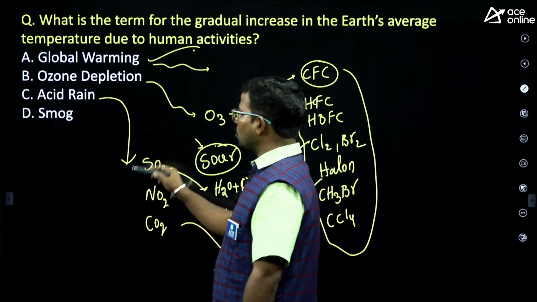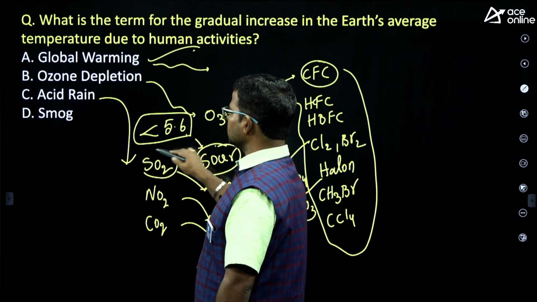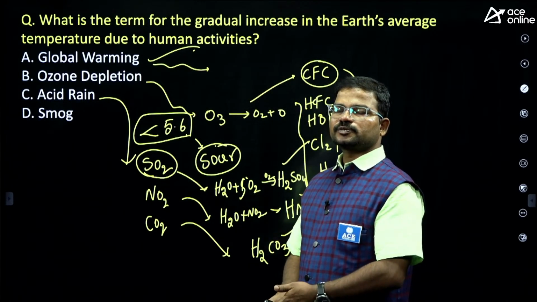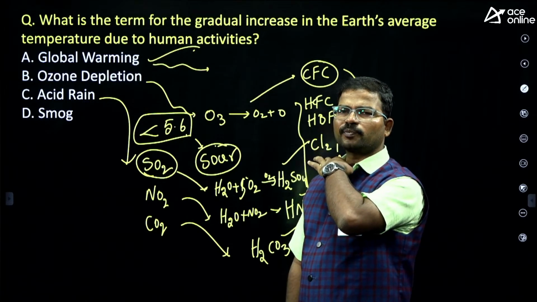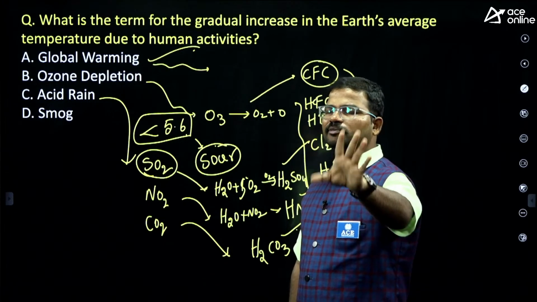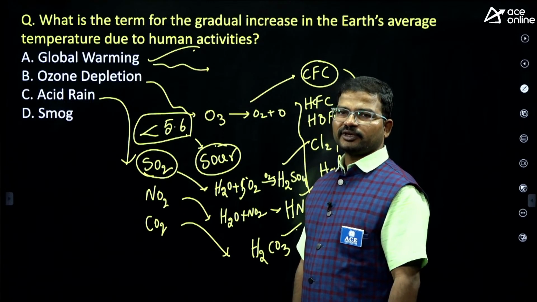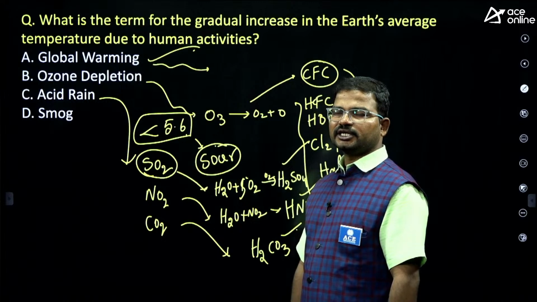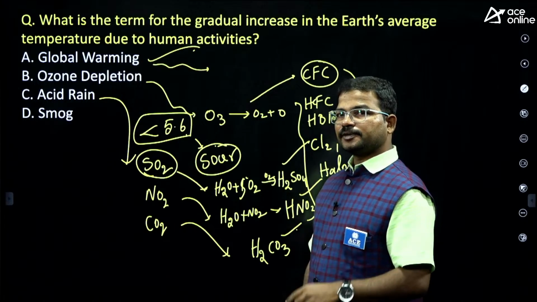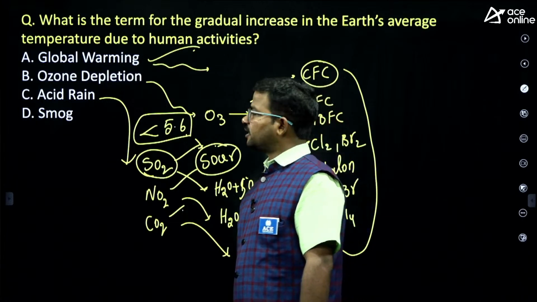So what is the pH value of acid rain? Less than 5.6. If the rainwater only has sulfur dioxide or sulfuric acid, its pH value is mostly around 4.2 to 4.5. So depending upon the existence of these chemicals, the pH value can vary, which is why roughly we consider less than 5.6. So which is the major cause of acid rain? Sulfur dioxide, followed by nitrogen dioxide, next carbon dioxide.